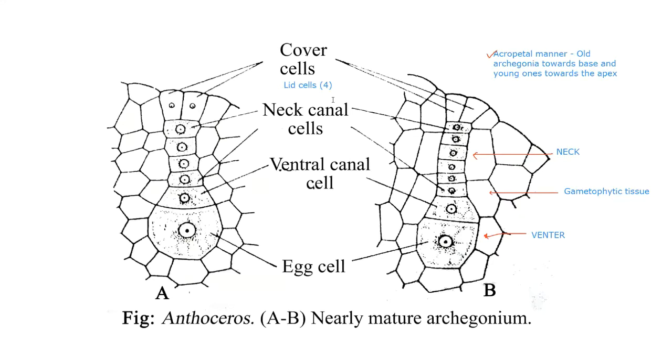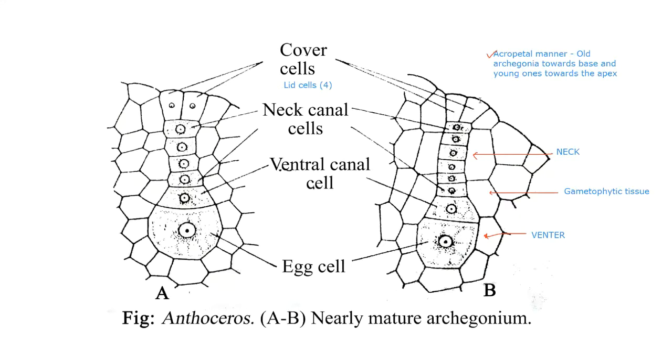The cover cells will slightly project outside the surface of the thallus, and they are surrounded by a cup-like mucilage mound. Mucilage is nothing but sticky substance. So around this particular area near the cover cells, you will get that mucilage. And that mucilage also plays an important role in the opening of this archegonium. The mucilage thus formed would absorb the water and creates pressure, because of which the cover cells open out.